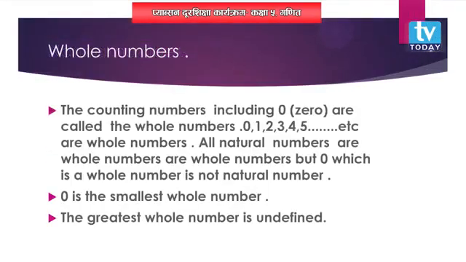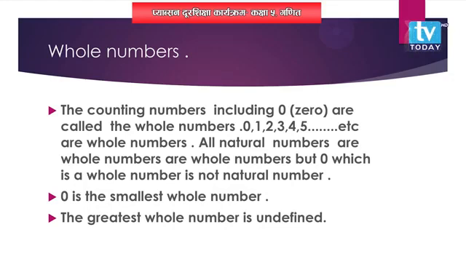Second one is whole number. Can you say what you mean by whole number? Whole numbers are the counting numbers, or the natural numbers also, right? The counting starts from 0, it includes the 0, and the remaining natural numbers are all known as whole numbers. So, when you start to count whole numbers, you have to start writing from 0. So, 0 is the smallest whole number and the greatest whole number is undefined.